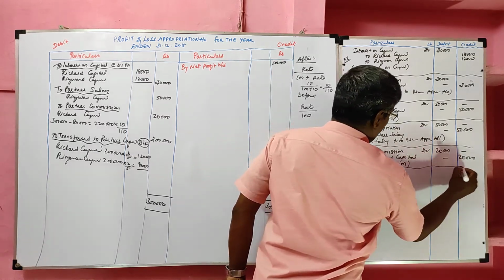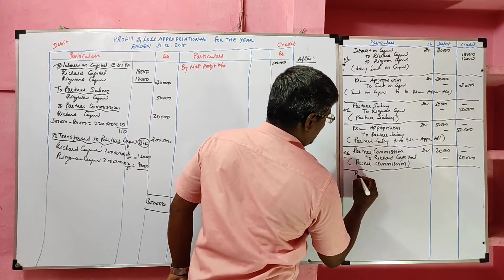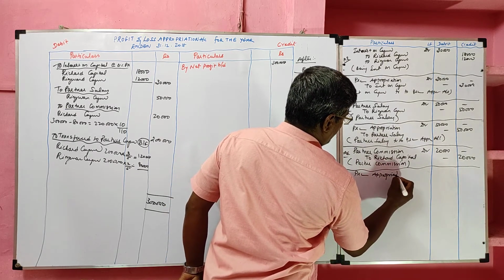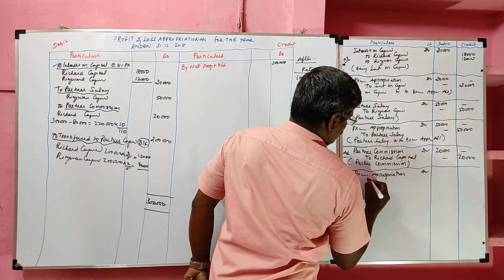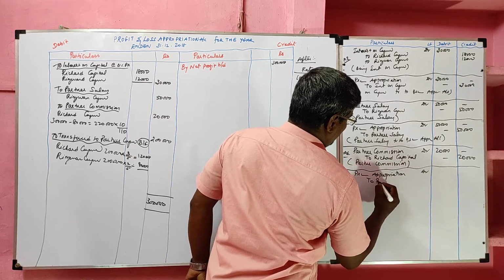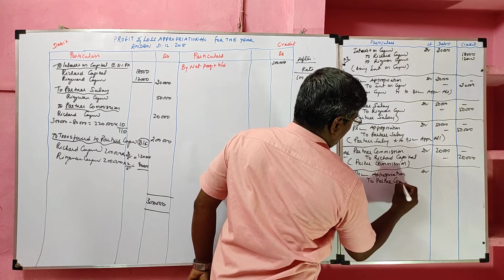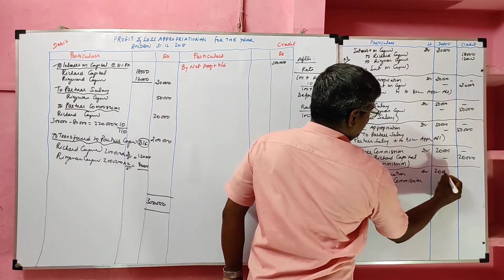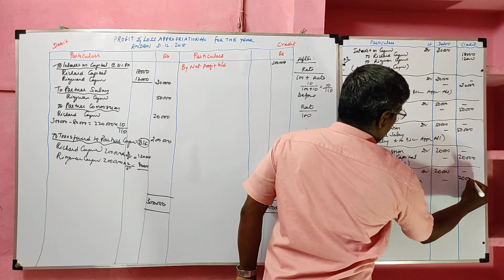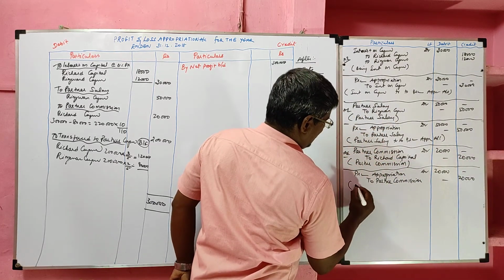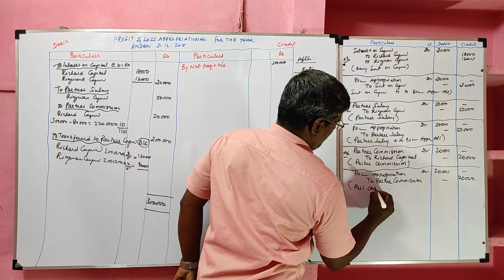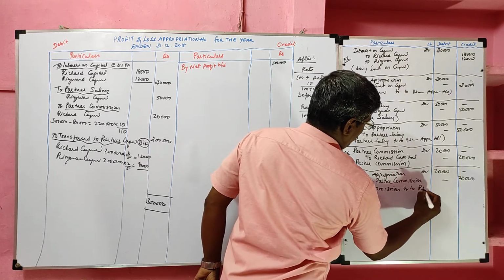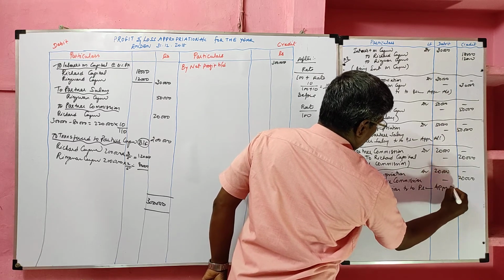Then we record the transfer entry: profit and loss appropriation account debit to partner commission, value 20,000. Narration: partner commission transferred to profit and loss appropriation account.